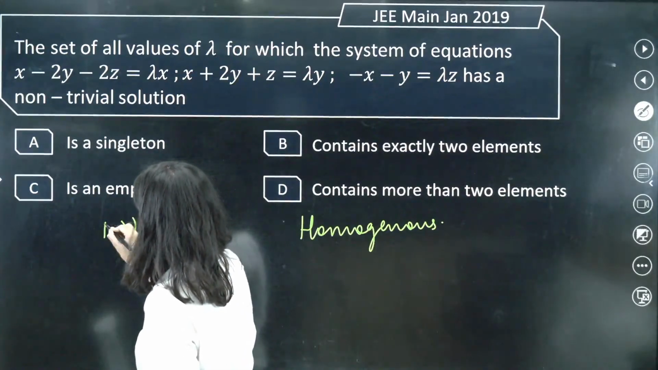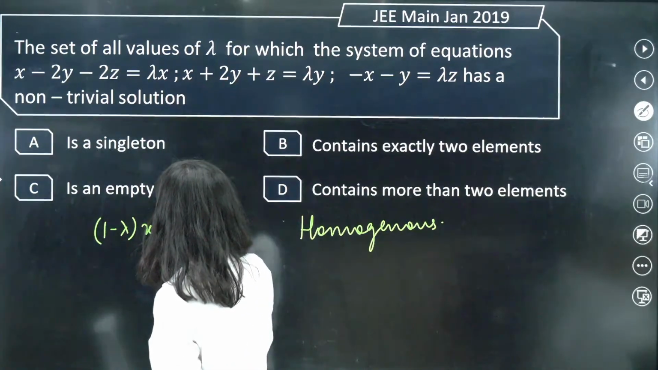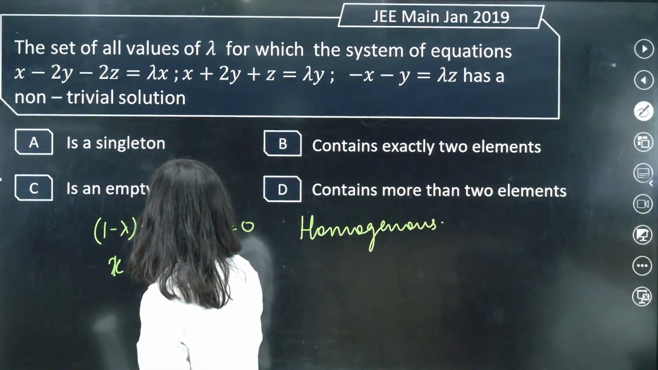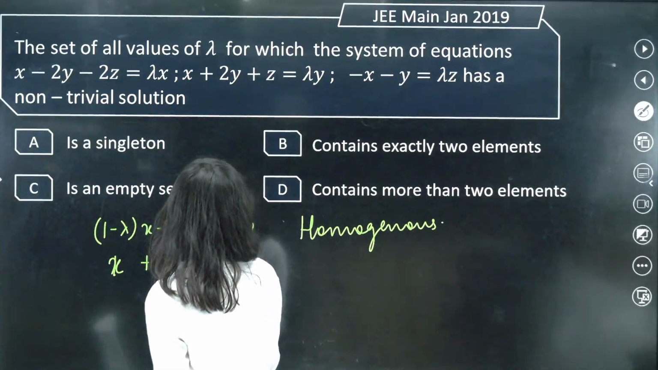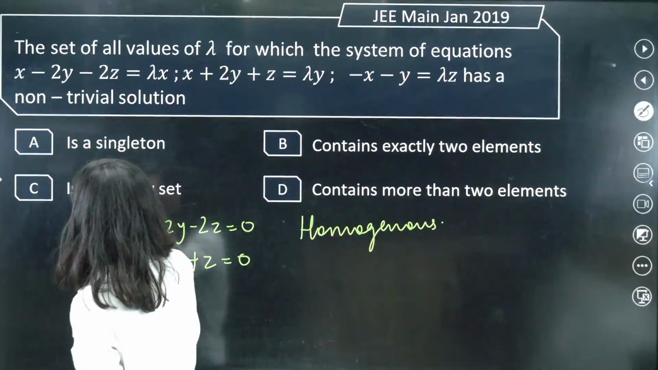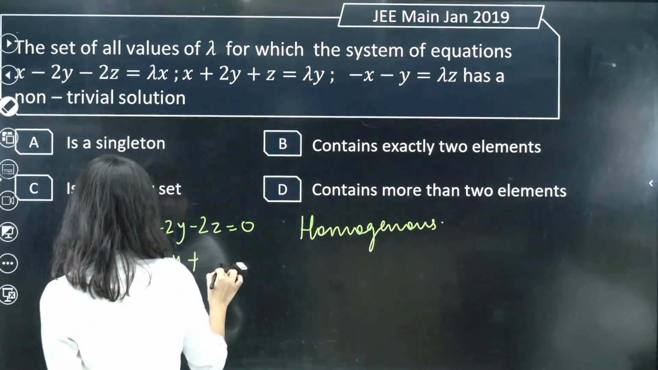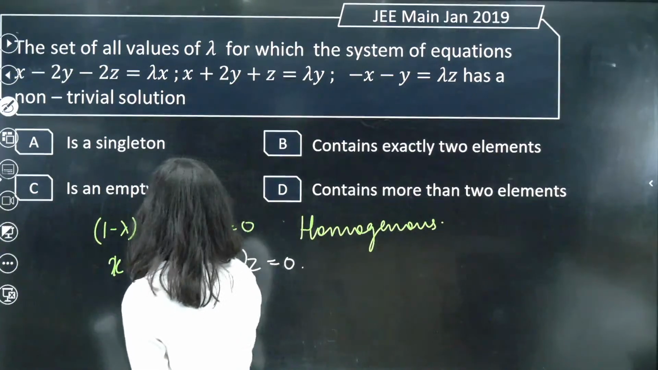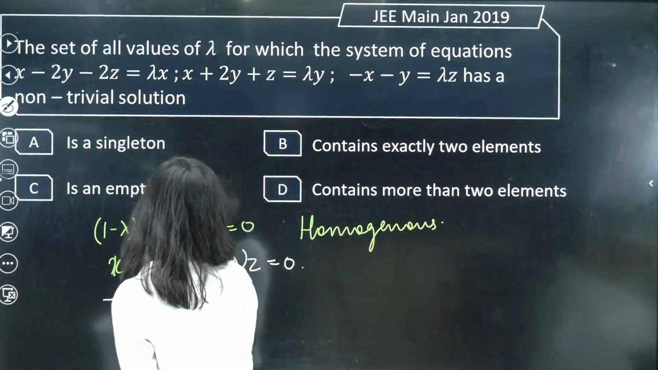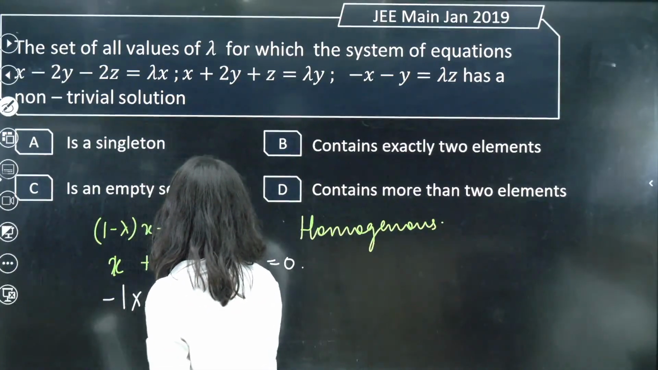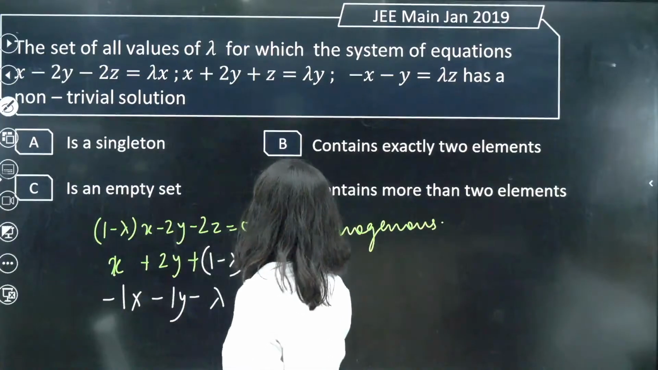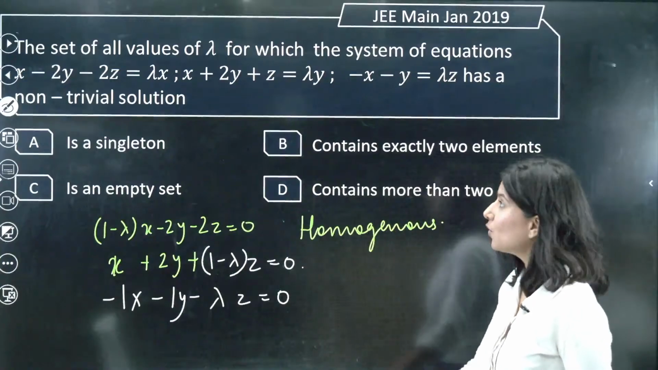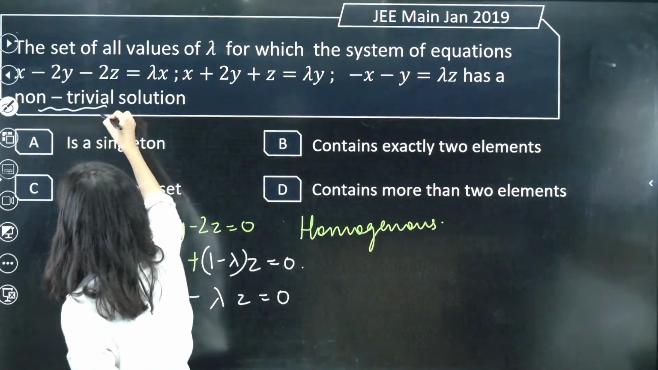1 minus lambda times x minus 2y minus 2z equals 0. Then we have x plus 2y plus (1 minus lambda) z. Hold on. Minus x minus y minus lambda z equals 0. Did you notice? This is actually a homogeneous equation. Now for a non-trivial solution, you tell me the condition of it.